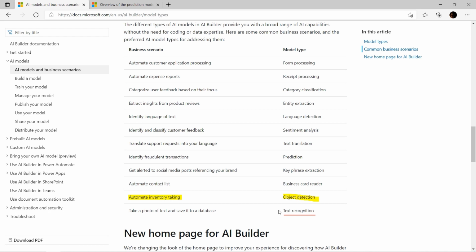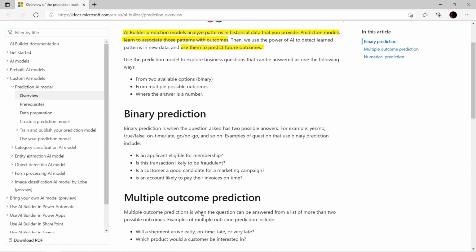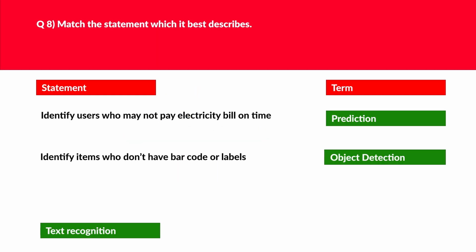inventory takings, and the incorrect answer was text recognition, that is, it is related to photos of text and saving it to the database. And if you look at another official documentation, it's clearly written: AI Builder prediction model, this is related to prediction, helps to analyze patterns in historical data that you provide. Prediction models learn to associate those patterns with the outcomes, and use them to predict future outcomes. We got our answer, we'll log this.